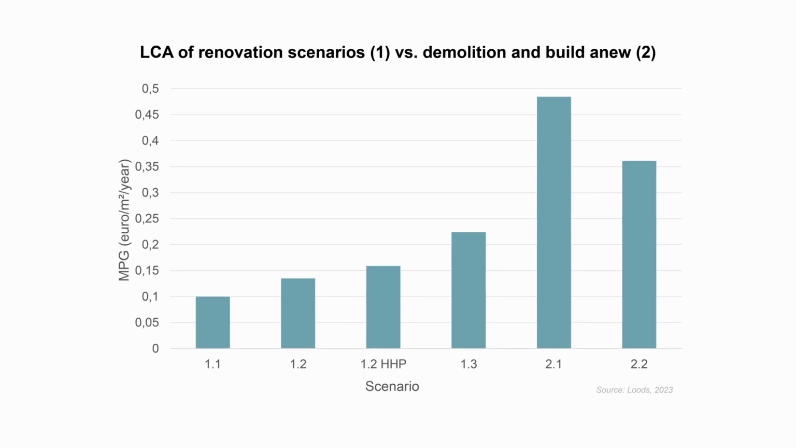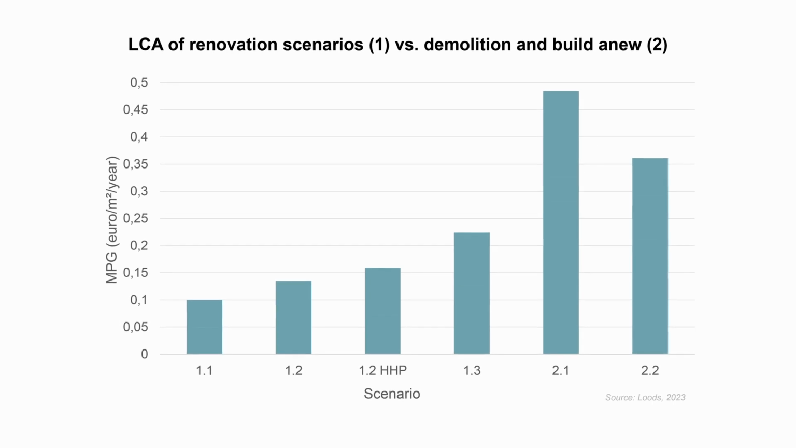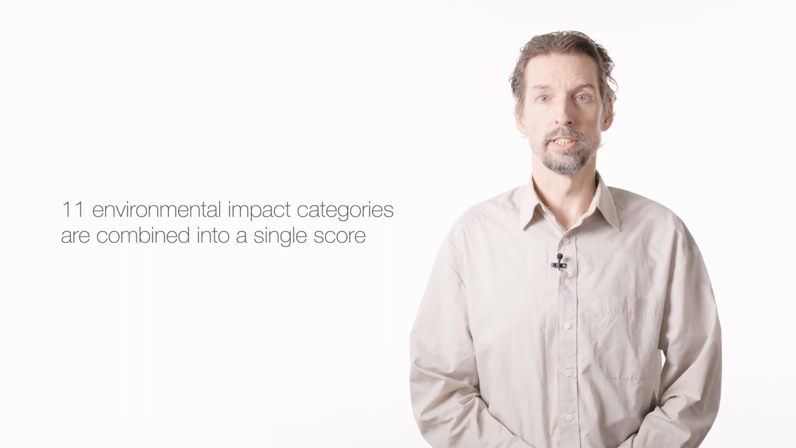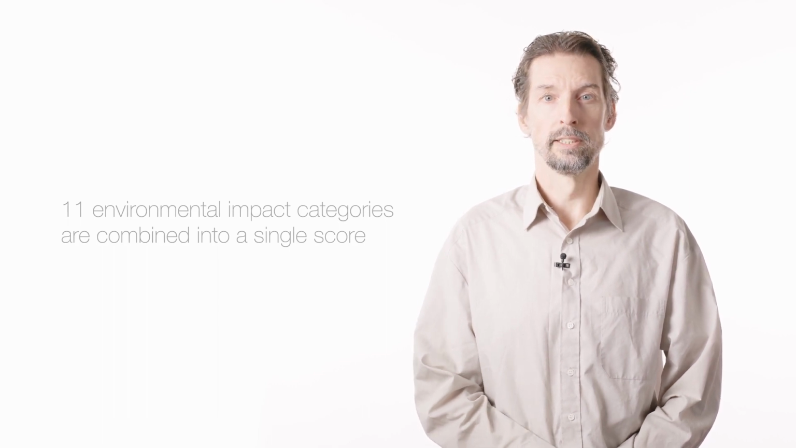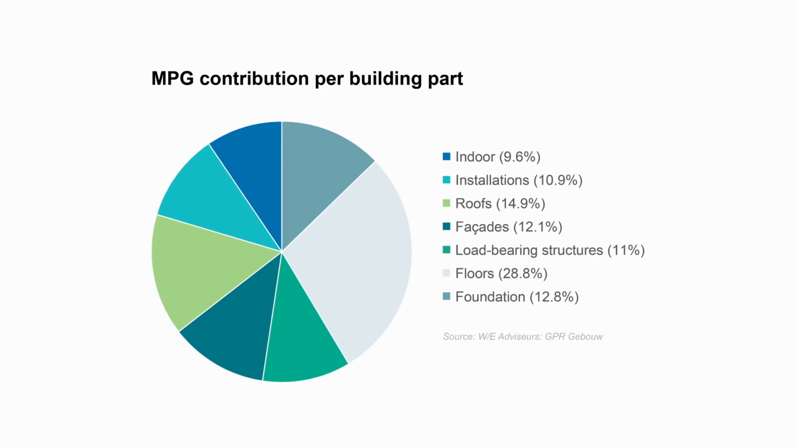The MPG is a score for the environmental performance of the building per square meter gross floor area and per year. For the MPG calculation, the environmental impacts of the building materials are calculated for 11 environmental impact categories and combined into a single score. The method is used in combination with a standardized LCA database for building materials and products, the Nationale Milieudatabase, or NMD.